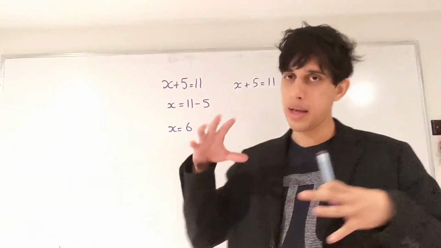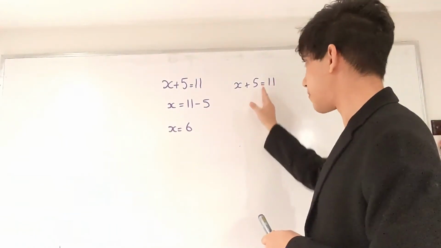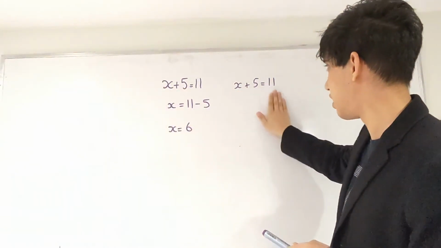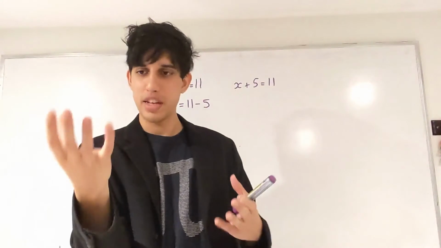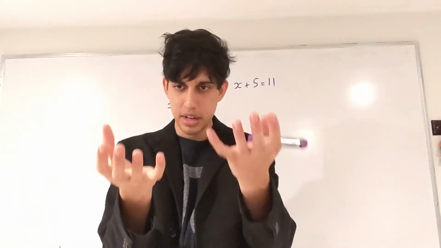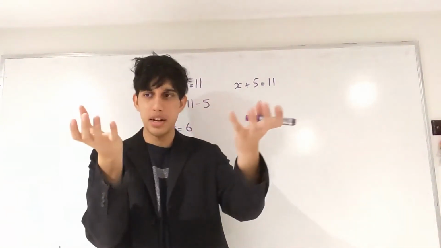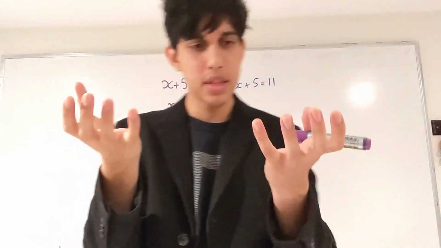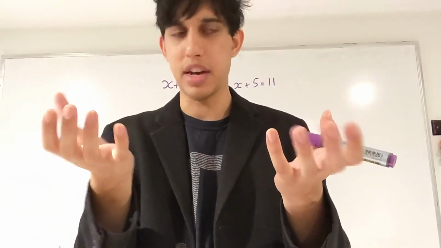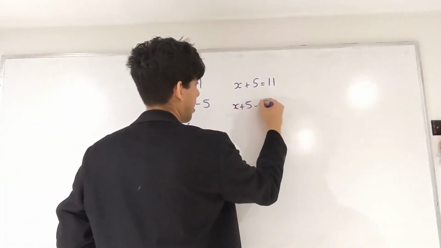And this is called balancing. And it makes sense, and the key is in the equal sign. So we have x plus 5 equals 11, so we're saying the value of x plus 5 is equal, or exactly the same, as 11. So these 2 amounts are the same, the x plus 5 and the 11. So let's do something interesting. Let's take 5 away from this x plus 5. Let's go x plus 5 minus 5.